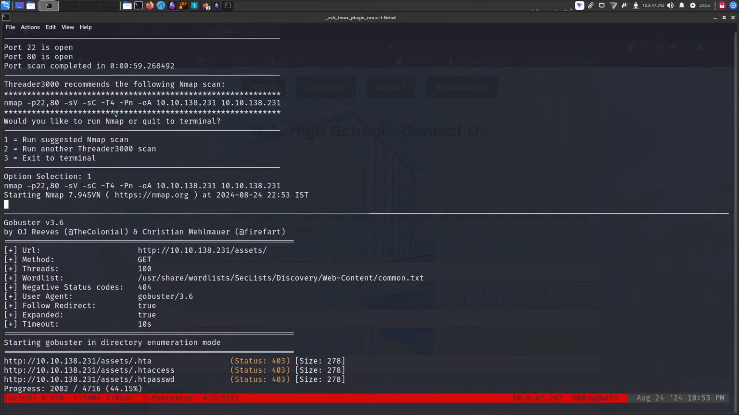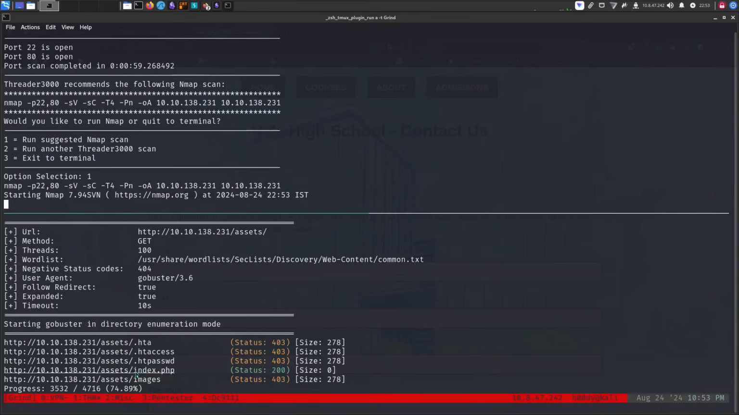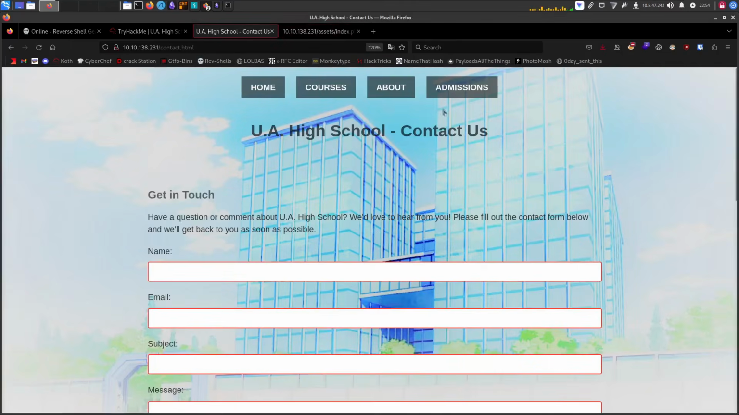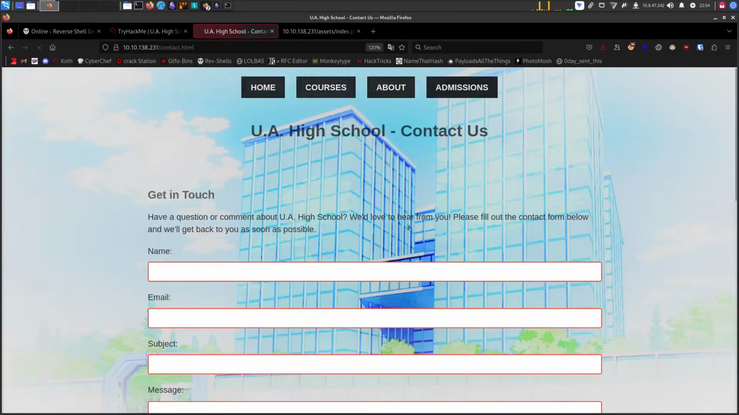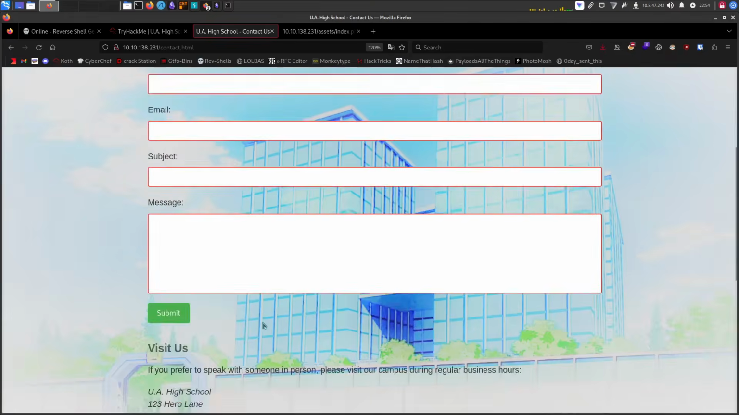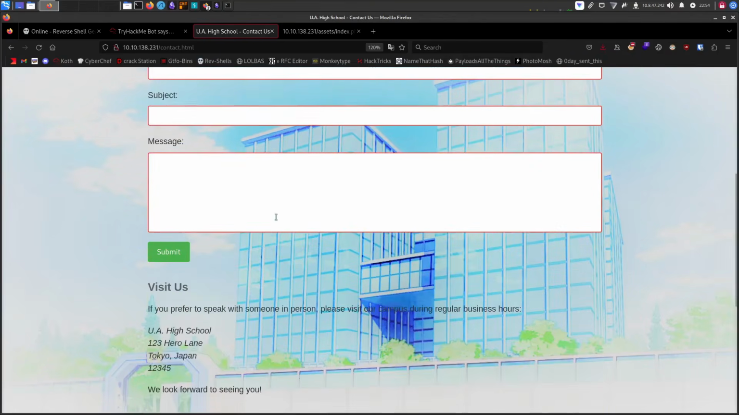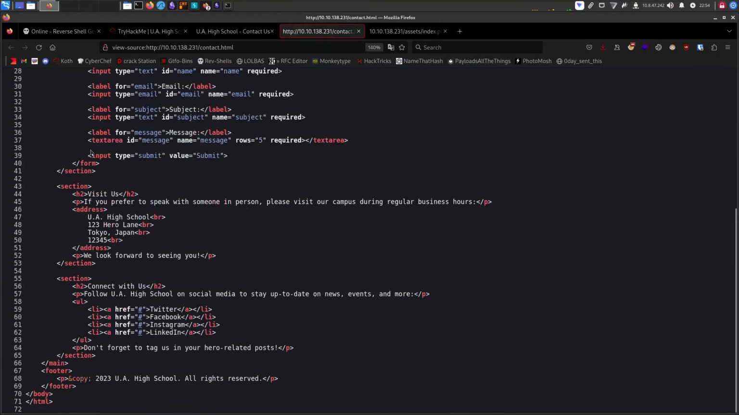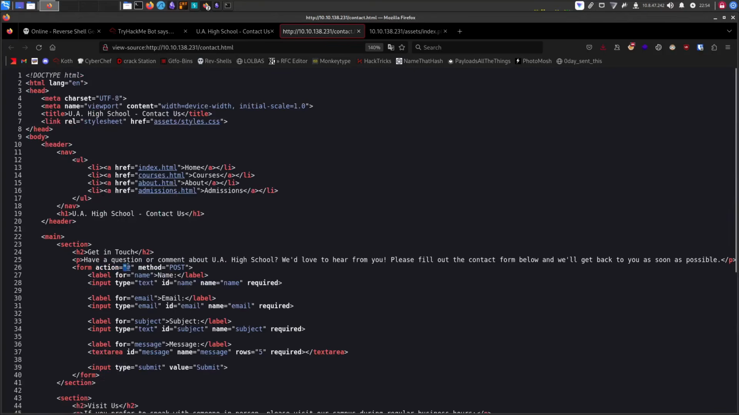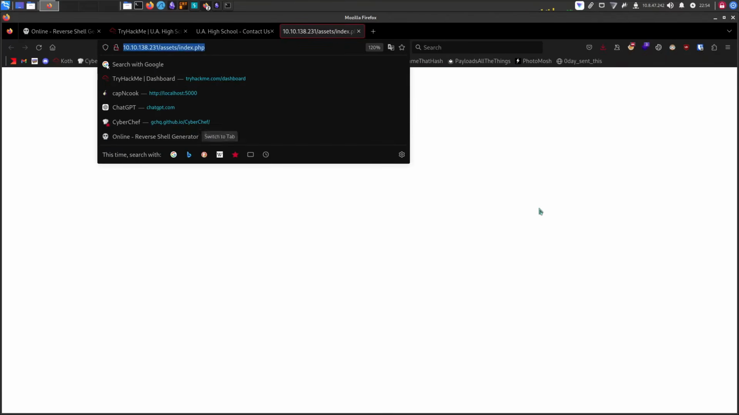Our nmap came back. These are just the two ports open. So we found assets index.php, right? Let's take a look at it. And before that, on the contact page, we actually have a form to get in touch with them. If we check the source code of it, the form just redirects us to the same page. It's nothing too interesting, but what got my attention was this endpoint, assets index.php. There was nothing there, just blank.